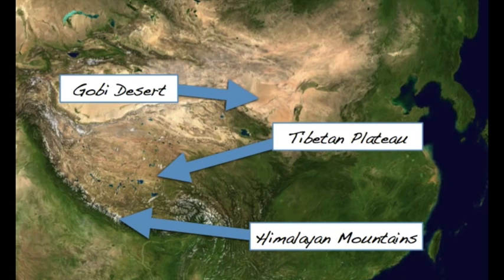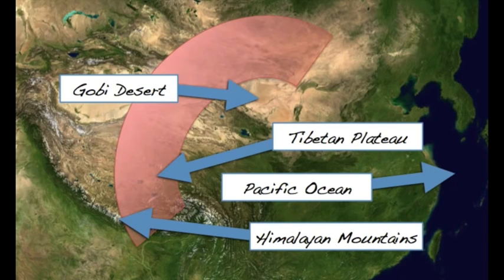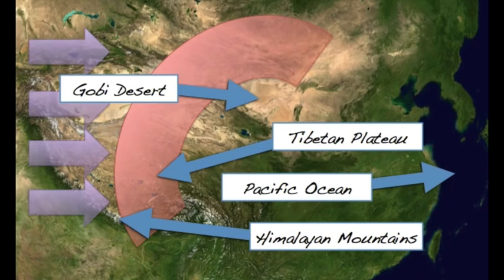Now, of course, to the east, we have the Pacific Ocean, but what I'd like you to really focus on is these three natural barriers to the west. If you line those up, you'll notice that we create essentially a natural wall. And that natural wall is going to make it very difficult for people to come into China or to leave China. Now, let's stop and talk about the effects of that.